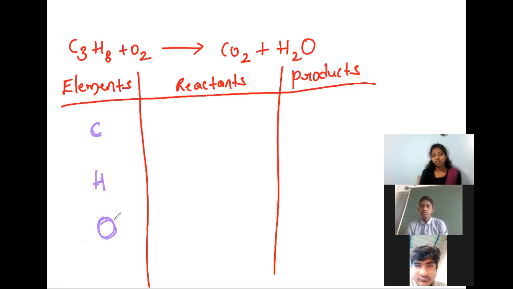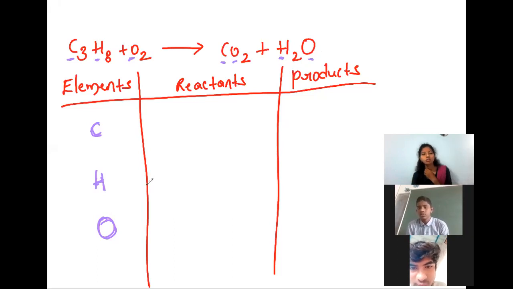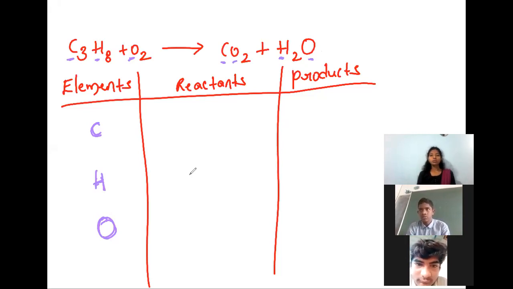Okay, here we have carbon on the reactant side. Here also we have carbon on the product side. Hydrogen on the reactant side, hydrogen on the product side also. Oxygen on the reactant side, and here on the product side. So finally we have only carbon, hydrogen and oxygen on both sides. We have not created anything and we have not destroyed anything. Just the formation is changed. We have taken C3H8 and O2, but we got CO2 and H2O here.